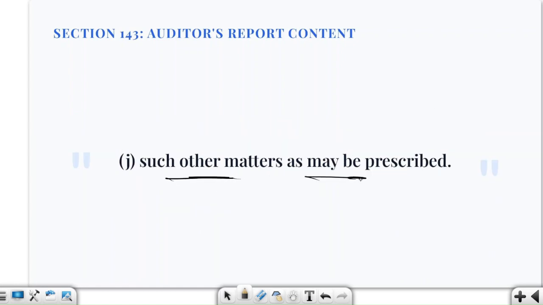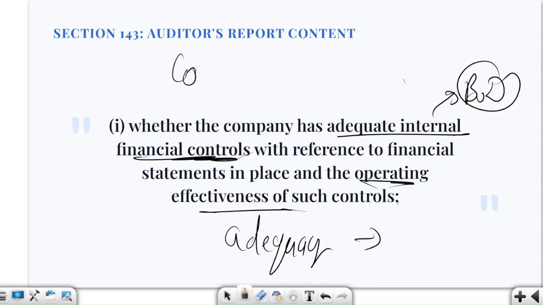Now, such other matters as may be prescribed. Just let me give you an example for this part. Let us say there is a company, and the company says that any payment above 10 lakh rupees requires CFO approval. That's the control. But suppose the CFO never approves such payments. Then the control exists on paper and it is not operating effectively.